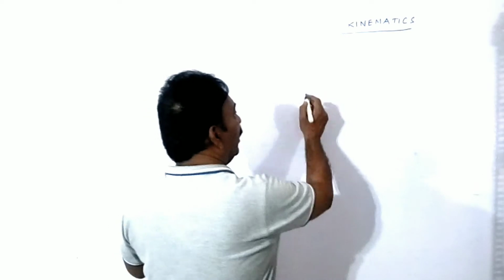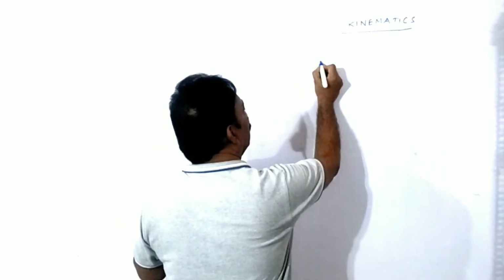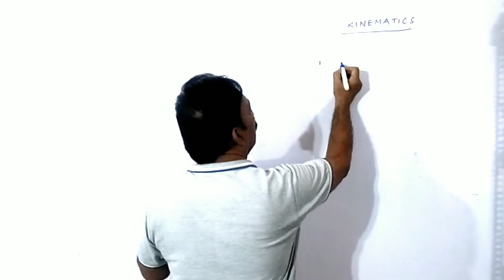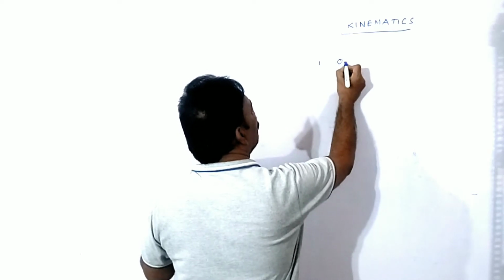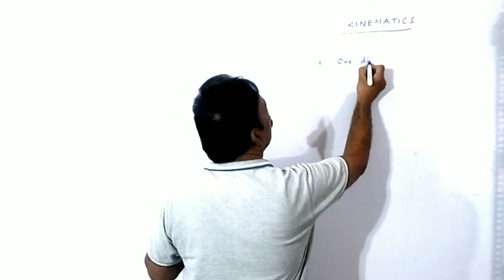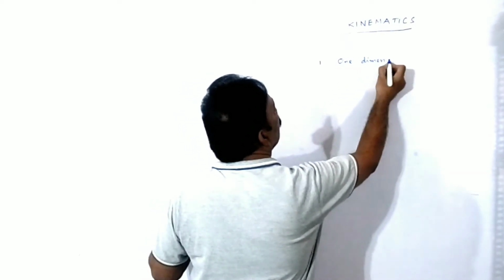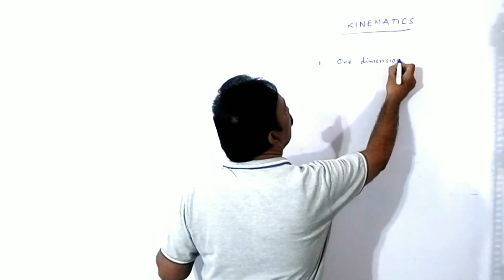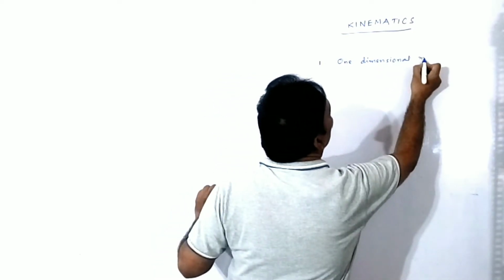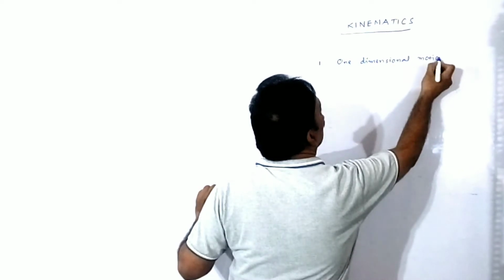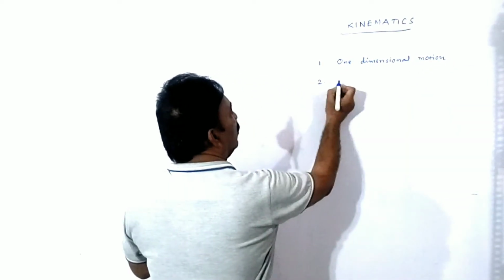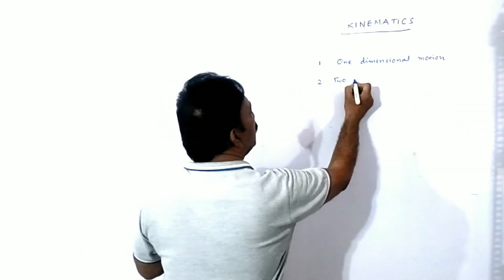First one, kinematics can classify the motion of the body. One is one-dimensional. Okay, the second one, two-dimensional.